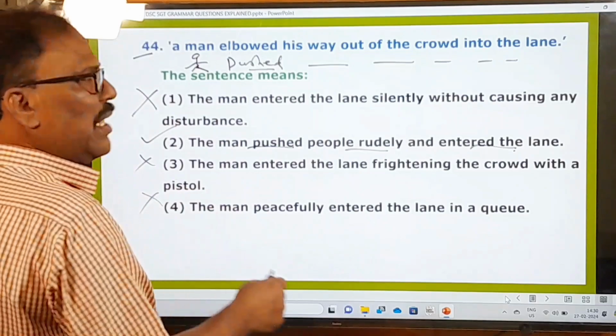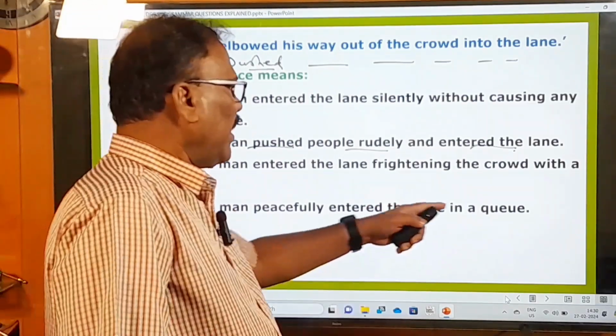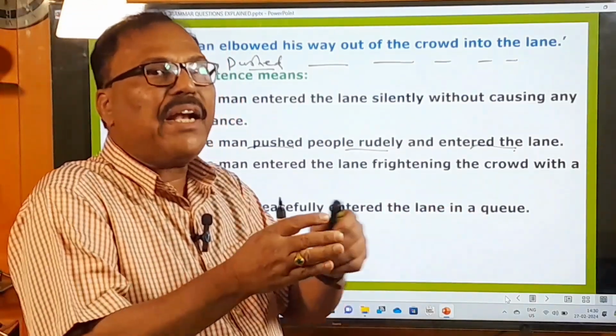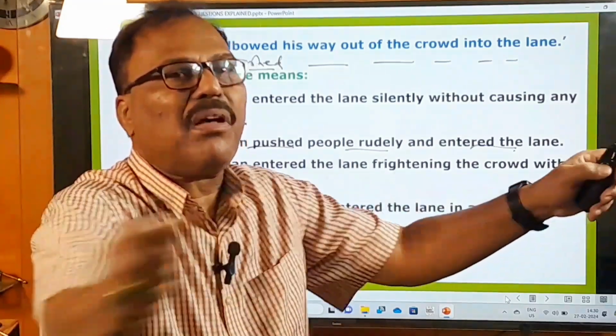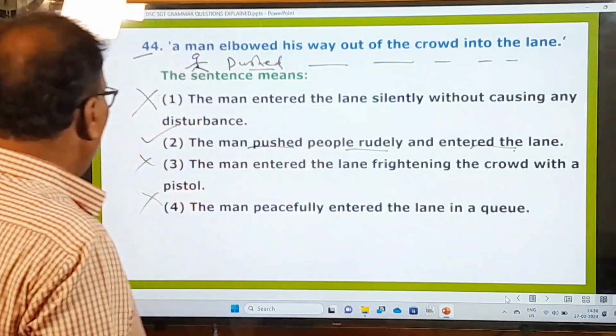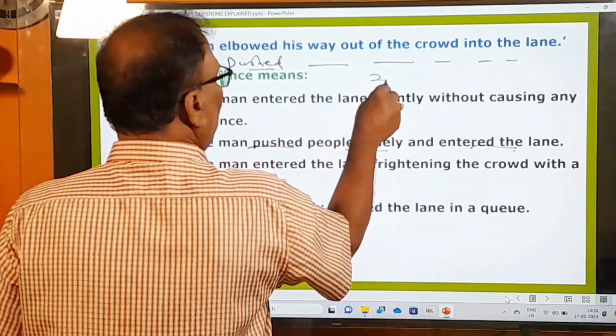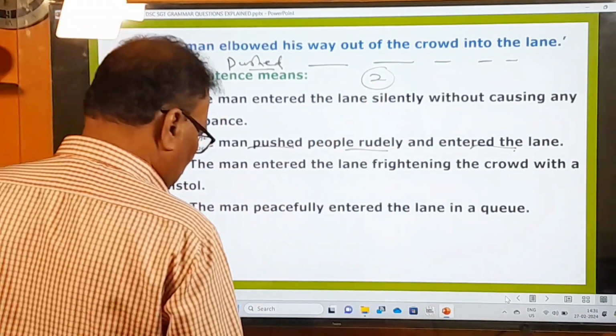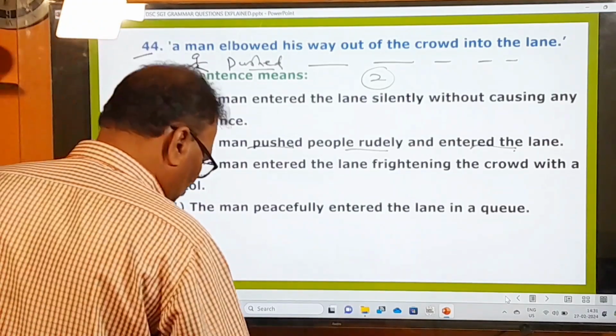No, he did not enter the lane peacefully standing in a queue. He simply made his way by pushing the people on his way with his elbows. Okay, that is there. Now this is the second one is your answer, and all others are wrong ones. And now let's move on to the next question.